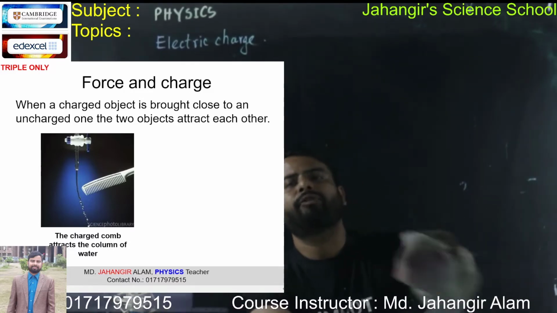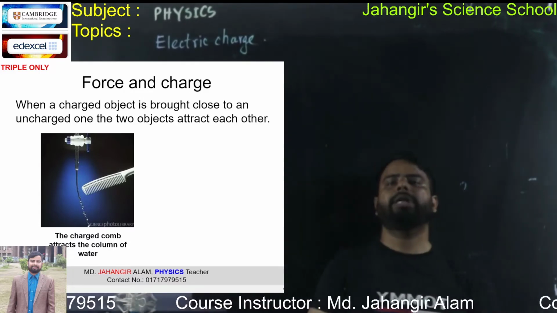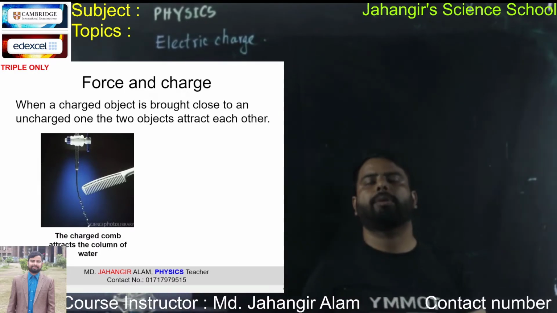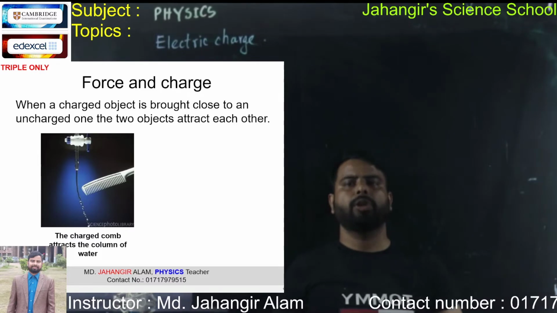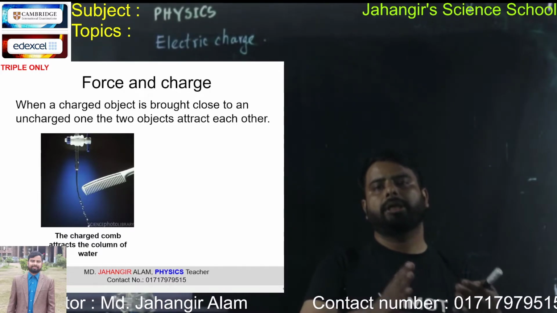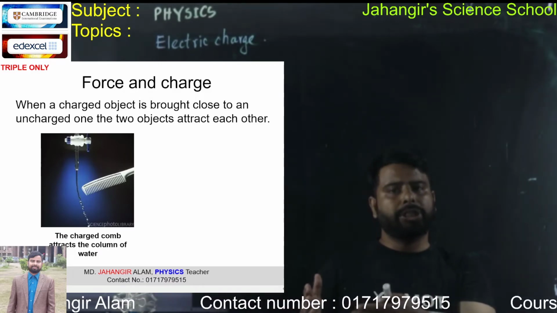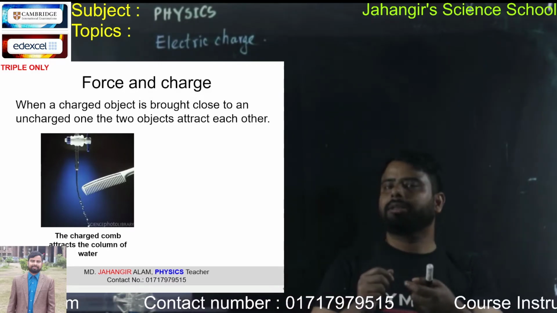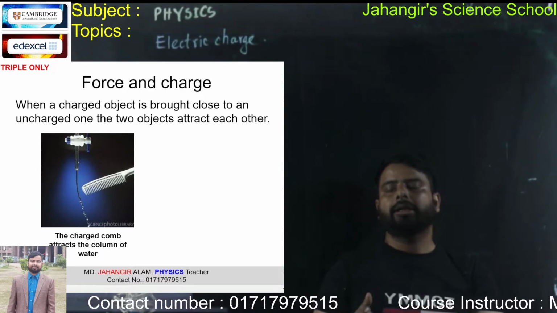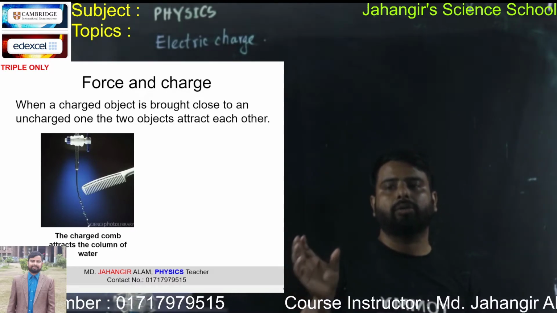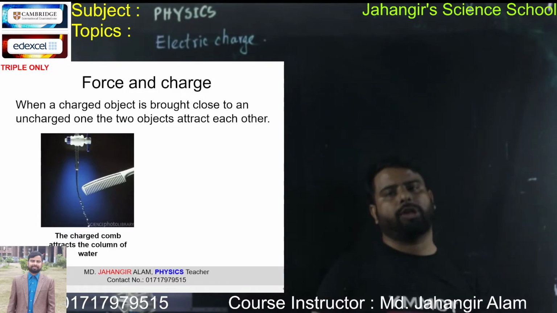Because every normal neutral atom has equal number of positive and negative charge. When a charged body comes closer to the neutral one, then the opposite charge of the charged body attracts. Look at the diagram: the charged comb attracts the column of water.